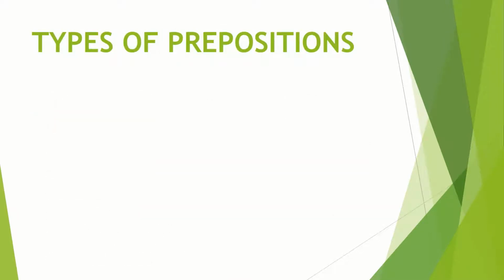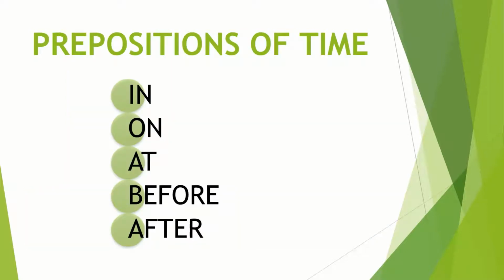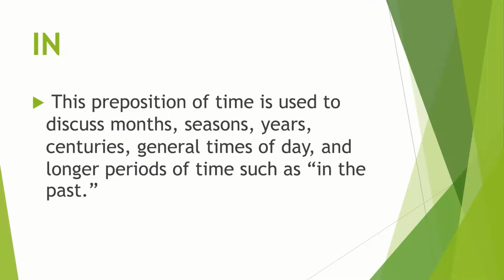So now there are mainly three types of prepositions: preposition of time, preposition of place, preposition of direction. The preposition of time includes the following prepositions: in, on, at, before, after. It is actually very easy to understand that for years, months, seasons, centuries and times of day we use the preposition in.